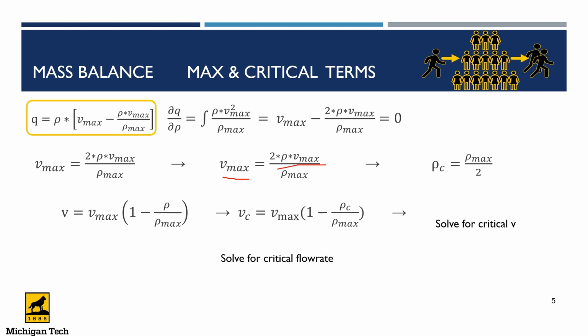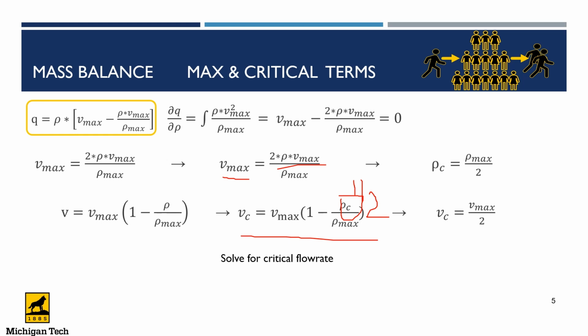For the critical velocity as well, having gotten the expression for velocity in the previous slide, wherever you see V, it will now be Vc, and wherever you see density, it will now be density C. We now substitute the value of density C, which we have gotten to be density max divided by 2. When you substitute the value and cancel out, this particular term will give you half, and 1 minus half will give you half. So at the end of the day, we have the critical velocity to be Vmax divided by 2.